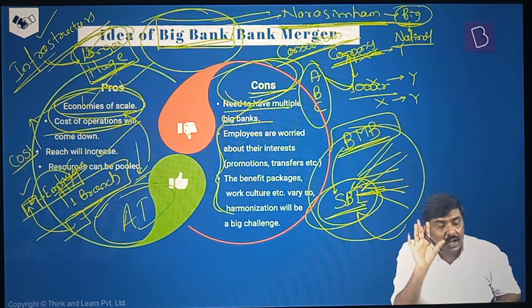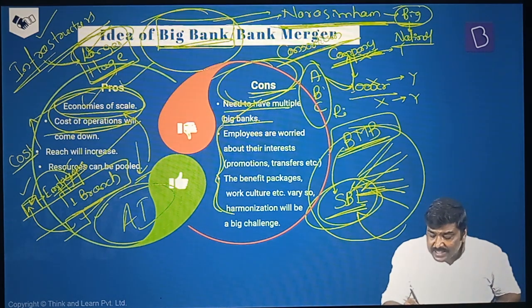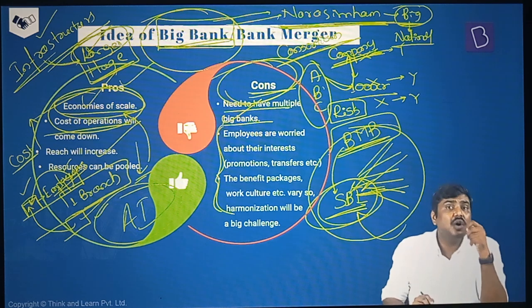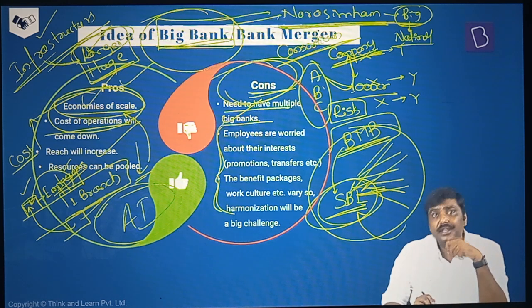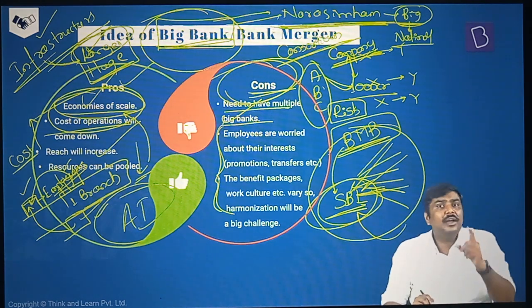And what is the advantage here? The advantage is that the risk is not taken by a single bank. There's a term called concentration risk. What do you mean by concentration risk? Imagine all the 1,000 crore rupees given by only one bank.